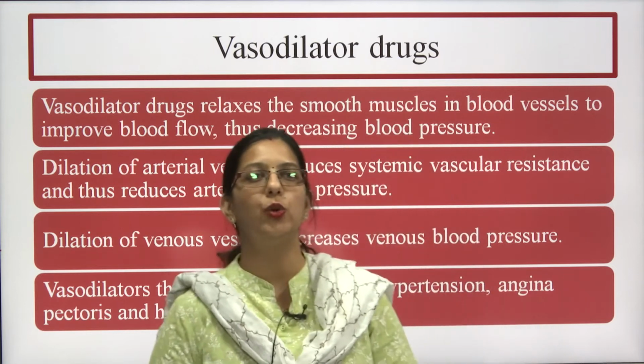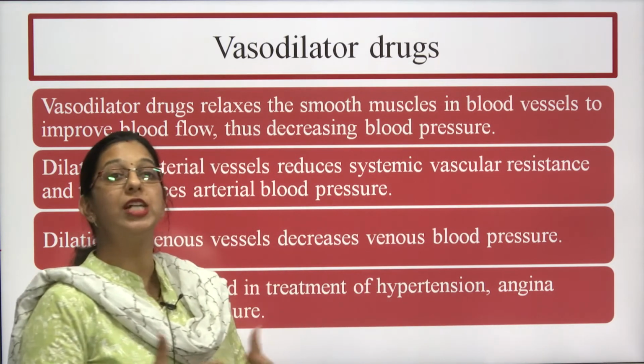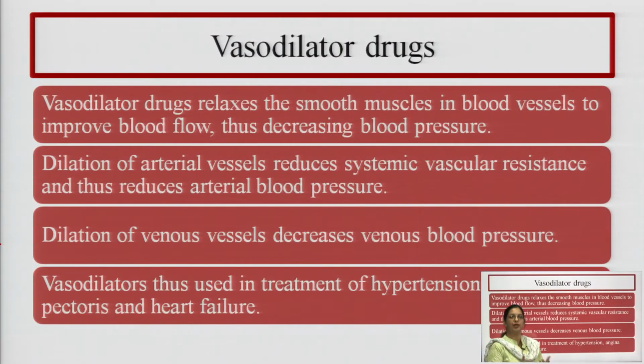So, first of all, vasodilator means the drug which dilates the blood vessels. So, what are vasodilator drugs? Vasodilator drugs relax the smooth muscles in blood vessels to improve the blood flow and thus decrease the blood pressure. Where is the smooth muscle present? The smooth muscle is present in the blood vessel. Why are we doing this? To improve the blood flow and thus decrease the blood pressure, means it can be used in hypertension or as antihypertensive drugs.